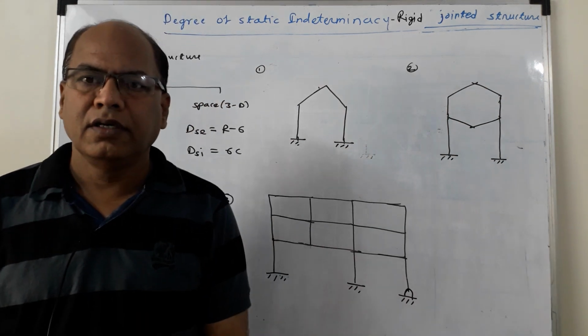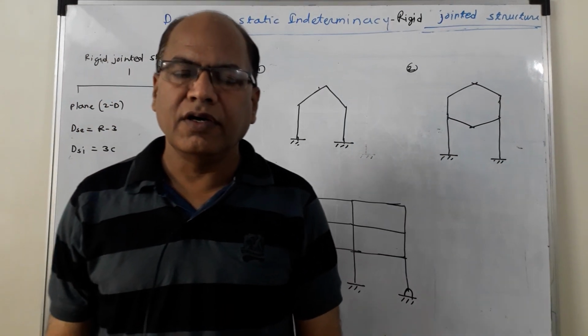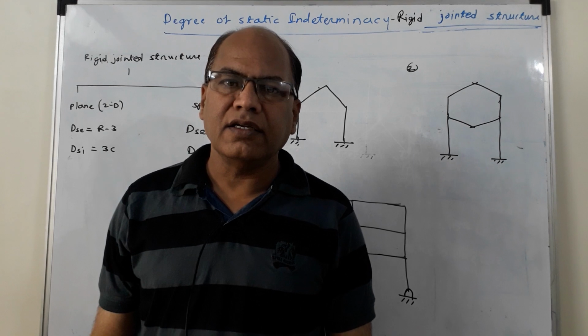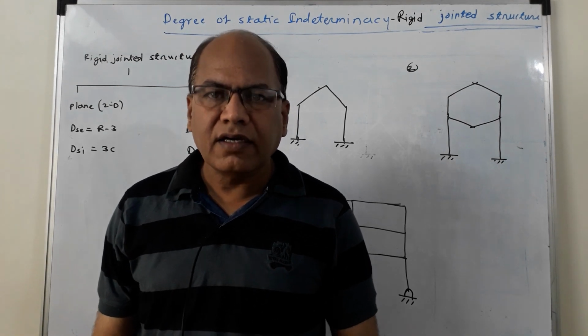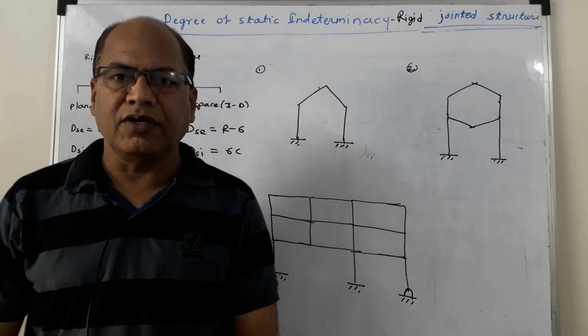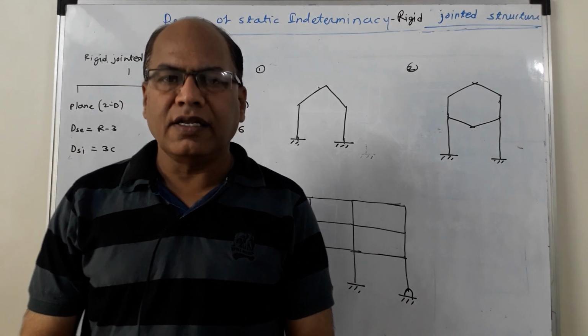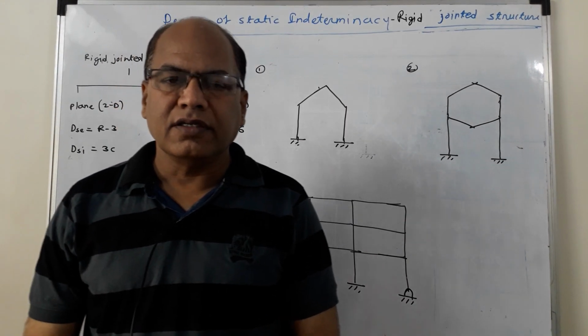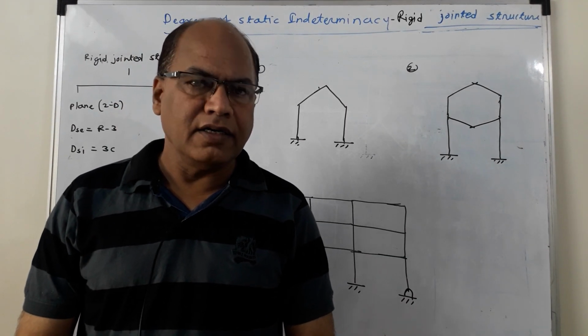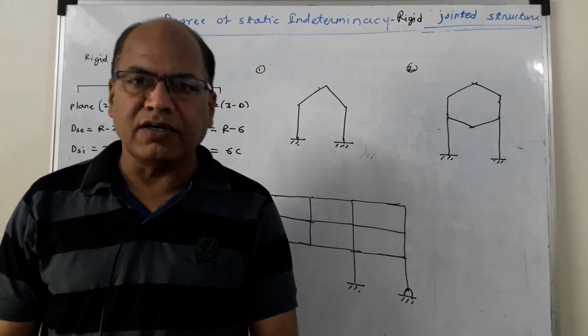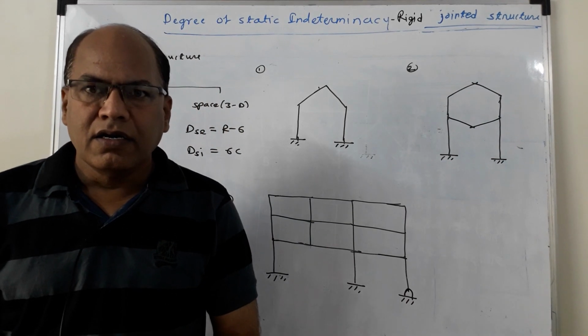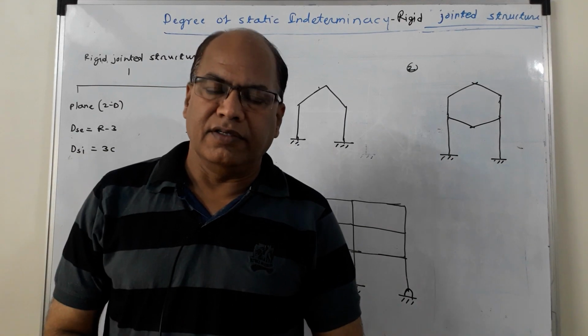Hello students, in the previous lectures we have seen the degree of static indeterminacy of beams and degree of static indeterminacy of pin jointed structures. In this lecture I am going to discuss the degree of static indeterminacy in case of rigid jointed structures. Now let us see what is a rigid joint first.